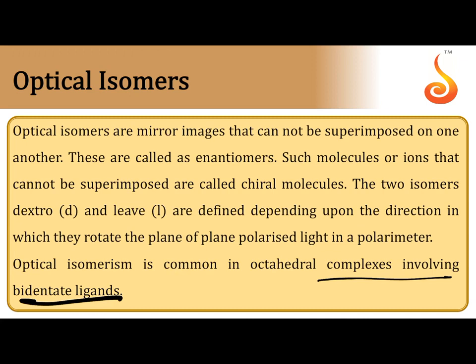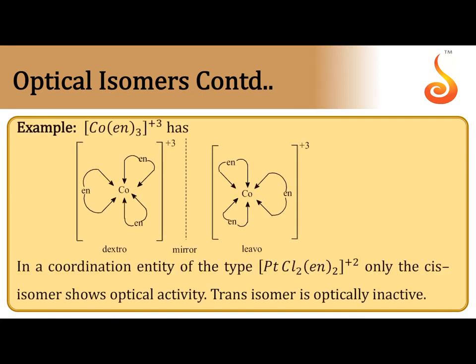Optical isomers are 2 complexes with the same molecular formula that differ only in rotating the plane of polarized light. So, when polarized light is passed through 2 substances, one rotates towards the right side, the other rotates towards the left side. They are non-superimposable on one another. So, 2 compounds which differ in rotating the plane of polarized light and which are non-superimposable on each other are called optical isomers. If both are exactly mirror images, they are enantiomers.